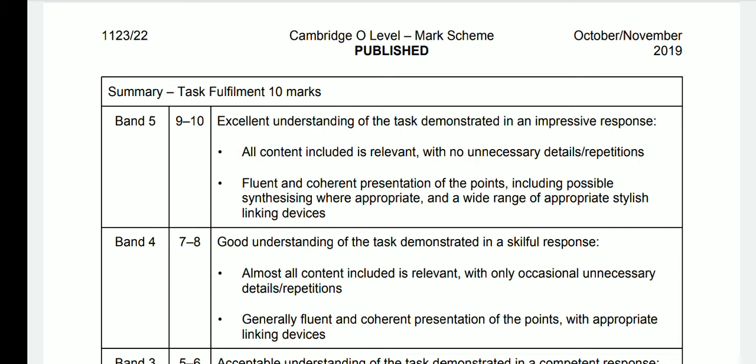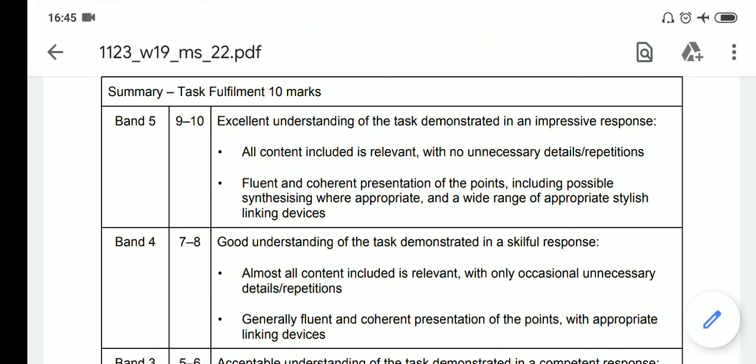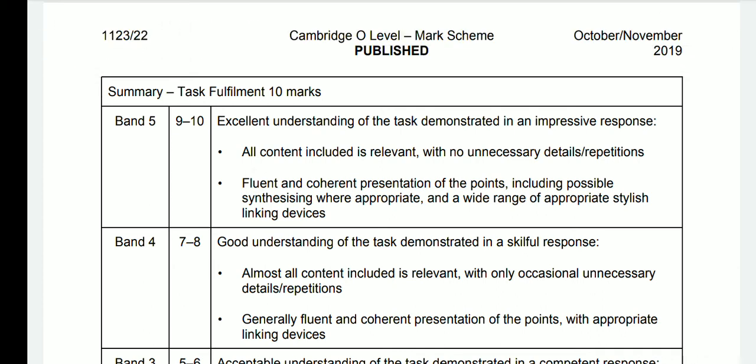All content included is relevant, as we have discussed, with no unnecessary details or repetitions, my yesterday's lesson. Fluent and coherent presentation of the points, again coherent and fluent. How will it be fluent? When it will be continuous writing, and how will it be fluent and continuous writing when you use the linking devices appropriately, as I told you in my lesson yesterday. Including possible synthesis where appropriate, and a wide range of appropriate stylish linking devices as well as appropriate linking devices.